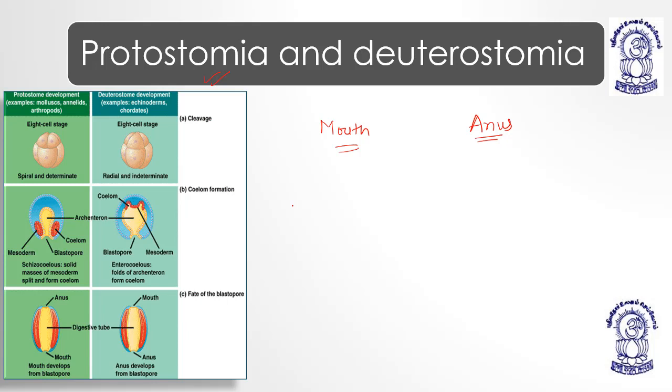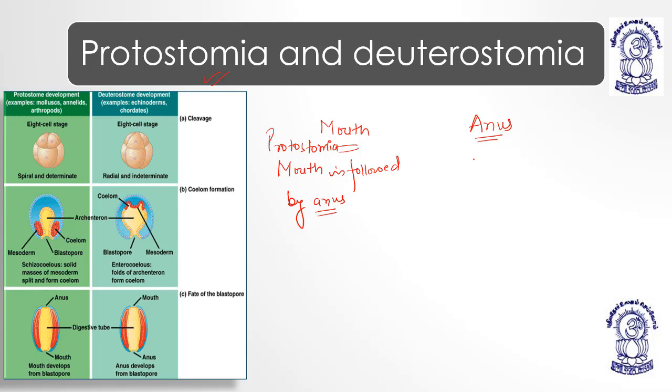So protostomia means in embryological life, the blastopore forms the mouth and then the anus. So here the most important thing to remember is that in protostomia, the mouth is followed by the formation of the anus.